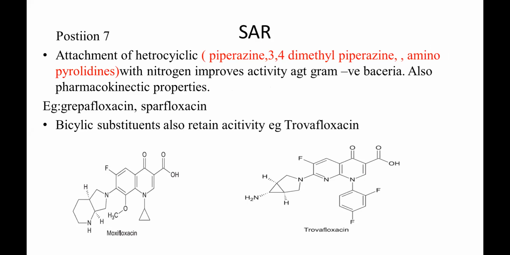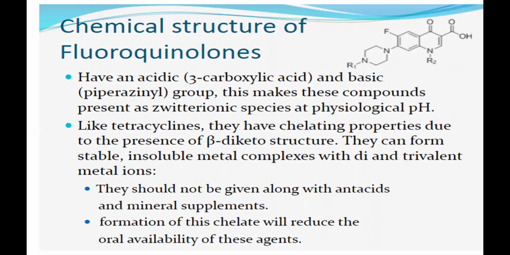Okay, as seen in the example of prulifloxacin. Now let's go to the basic chemical structure of your fluoroquinolones. They have got both. If you see in this particular structure, you can see an acidic carboxylic acid group at the third position, and also a basic piperazine at the seventh position. So that's why they always remain as a zwitterion at the physiological pH.